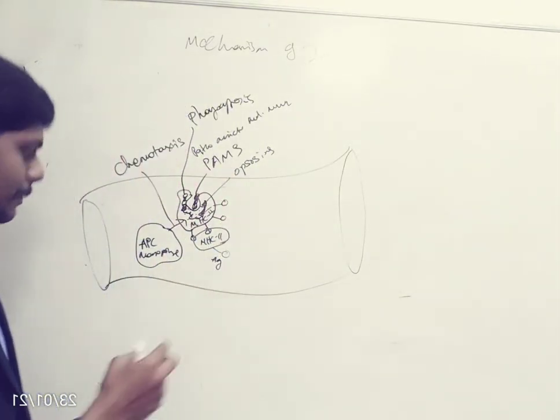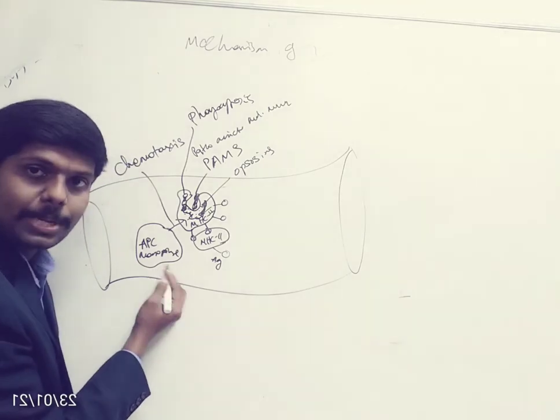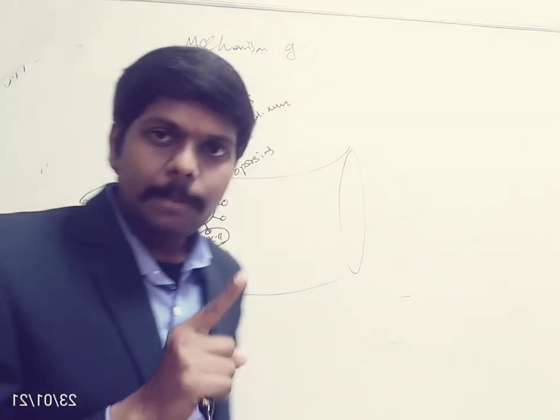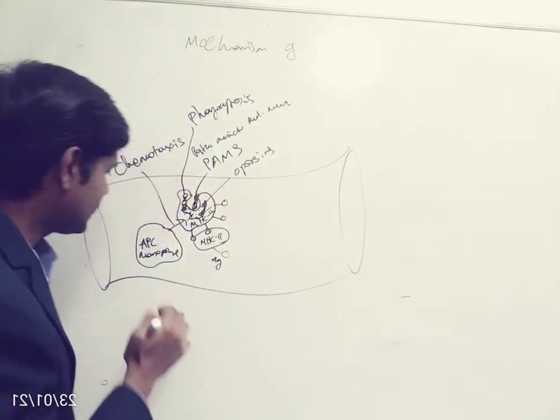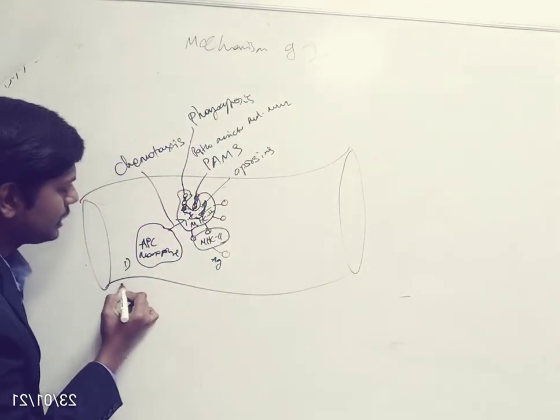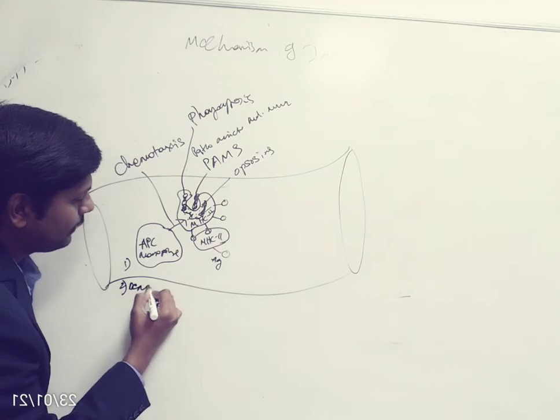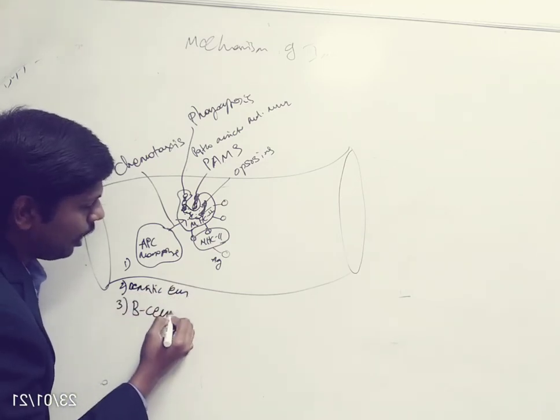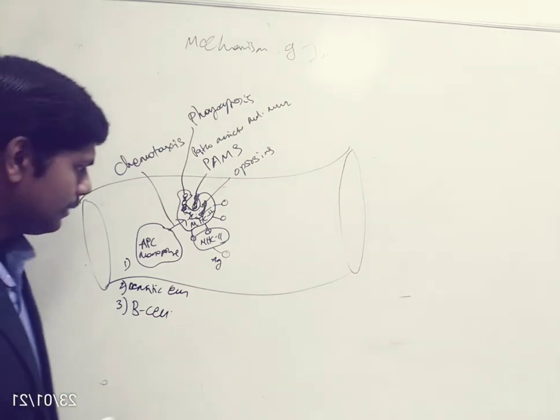Before that, let me tell how many types of antigen presenting cells we have in the body. As I said previously, we have three types: macrophages, dendritic cells, and B cells. All these three cells will act as antigen presenting cells.